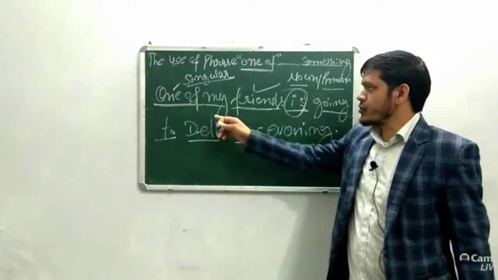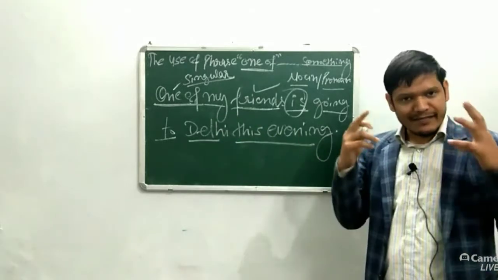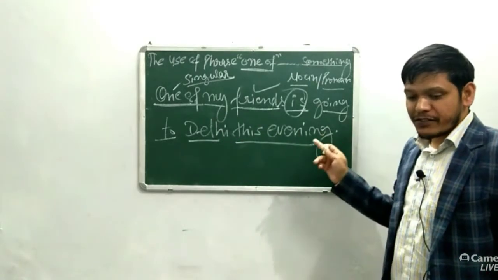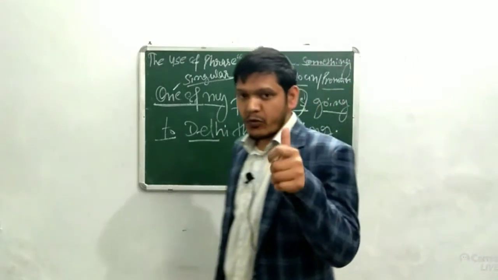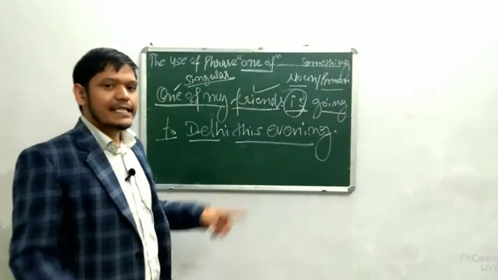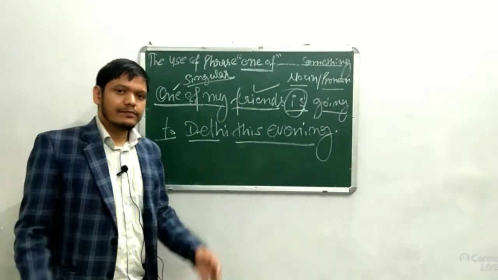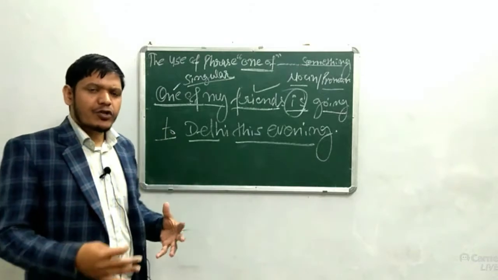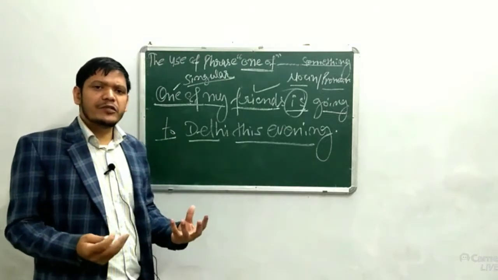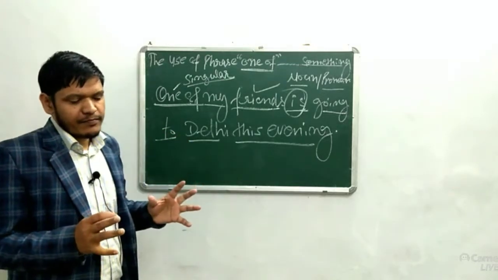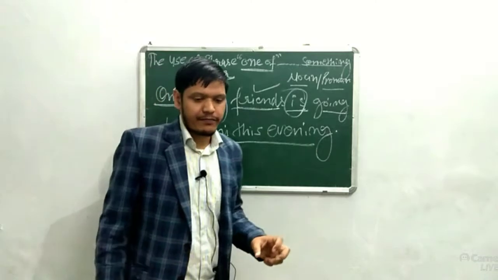Okay, so we need to make sure that "one of" is known as a singular, and then we use it with plural noun or pronoun. It talks about singular sense, not as a plural. And after that, all the auxiliary verbs will be used in singular form. Now, how to practice it?